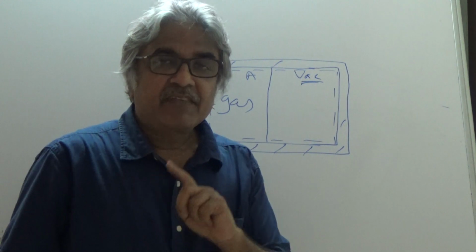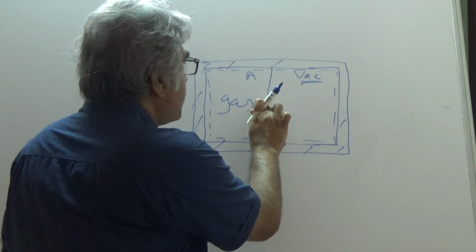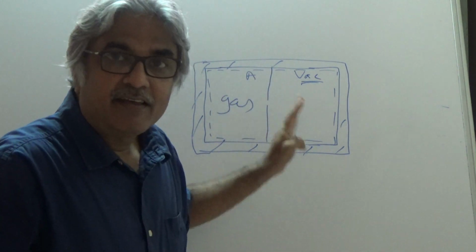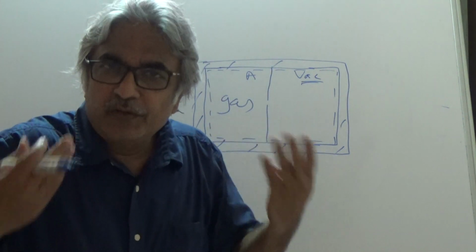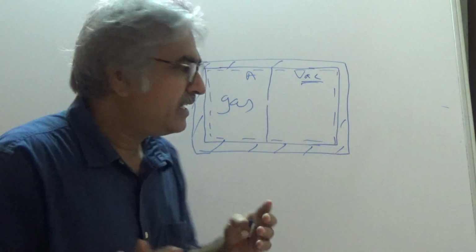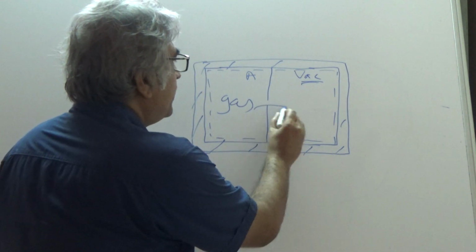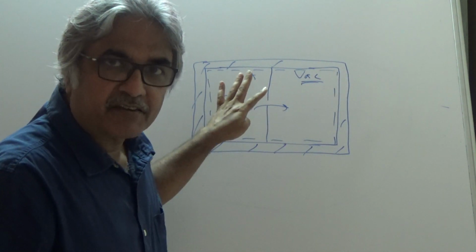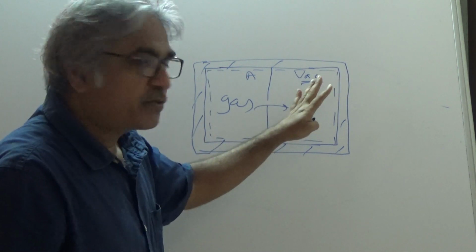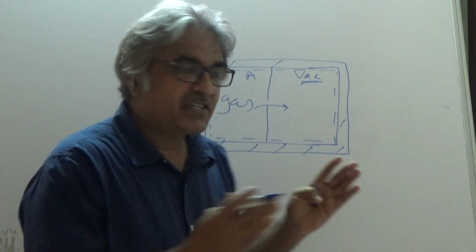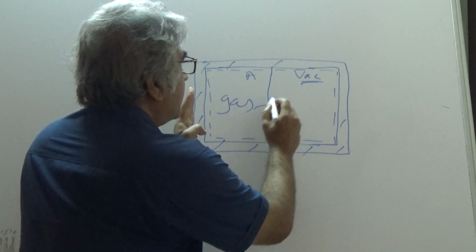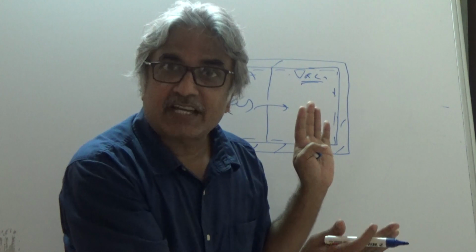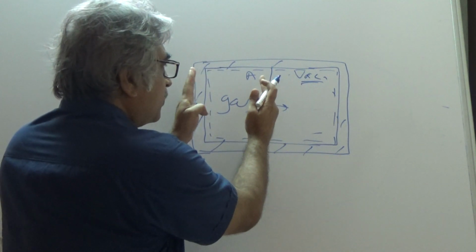Now suppose we make a hole in the partition. You can intuitively say that the gas from here will rush to the other side, because this is vacuum and this is the high pressure region. So it is in a way an expansion. The gas occupied this volume, now the gas will occupy this entire volume. So this is a process which has taken place.